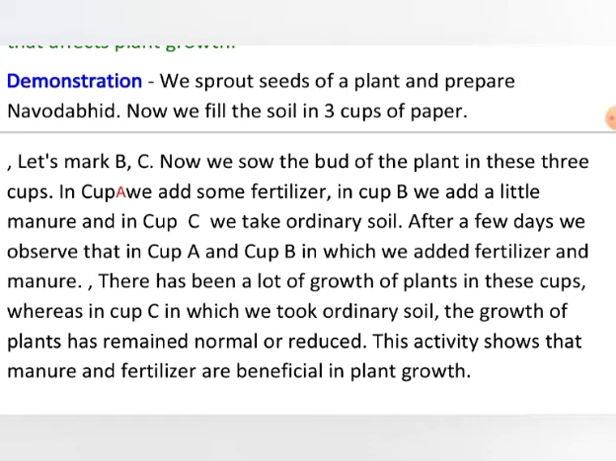After a few days, we will observe that in cup A and cup B, in which we added fertilizer and manure, there has been a lot of growth of plants, whereas in cup C, in which we took ordinary soil, the growth of the plants has remained normal or reduced. This activity shows that the manure and the fertilizers are beneficial in the growth of the plants.